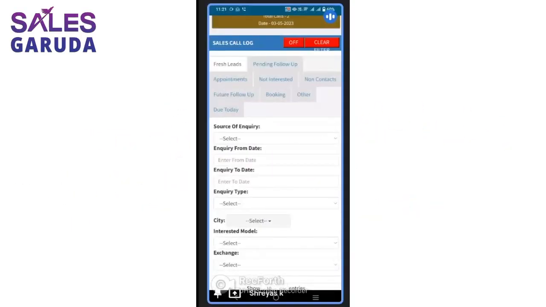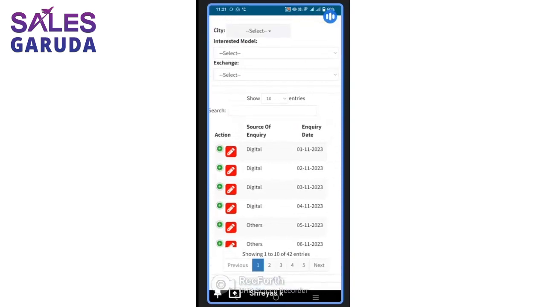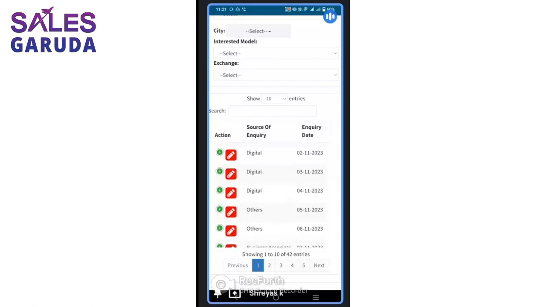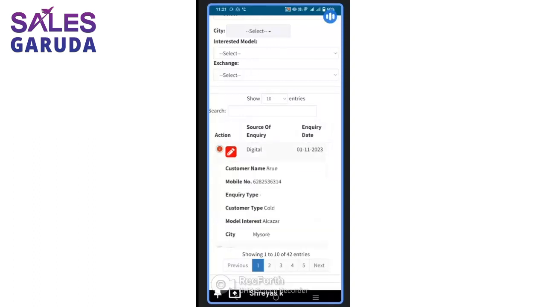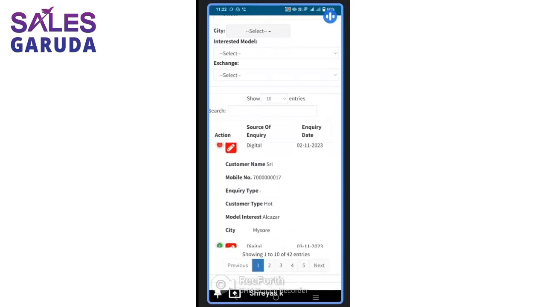Okay, so let's move to the next part. So you can see here, let's say I want to see my fresh leads, how many fresh leads I have. So all the data are visible here. Now, sometimes as a DSA, I do not want to call all the customers assigned to me. I want to see the details of the customer. So I'll just click on this plus icon and I can see the details right over here.